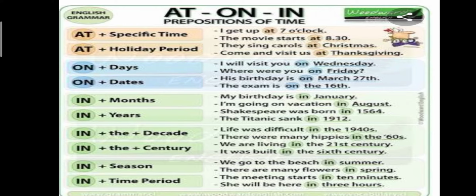First one, at. At can be used for a specific time. For example, I get up at 7 o'clock, the movie starts at 8:30. Similarly, at can also be used for a period of time like a holiday period. They sing carols at Christmas, come and visit us at Thanksgiving. So we are talking about some holiday period or some specific time. In those cases, we use at.